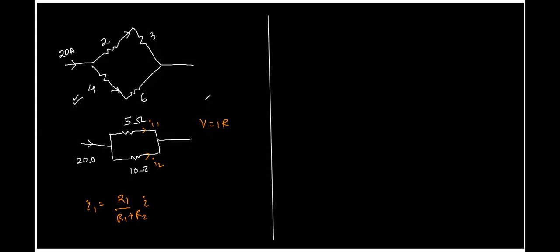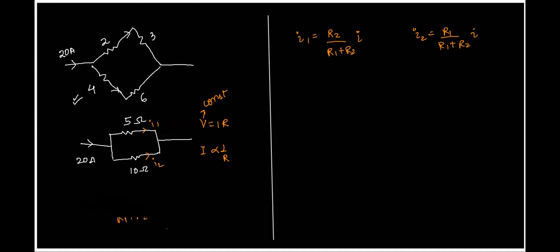So if V is constant, it means I is inversely proportional to R. So I1 will be equal to R2 upon R1 plus R2 times of I. And similarly, I2 will be equal to R1 upon R1 plus R2 times of I. Right, Atul? Yes, sir. Concept clear? Yes, sir. Okay.